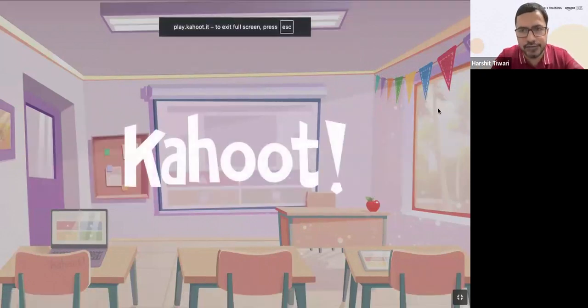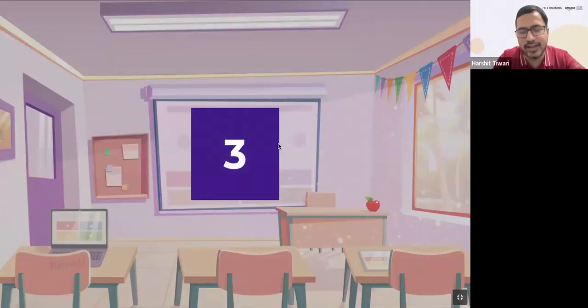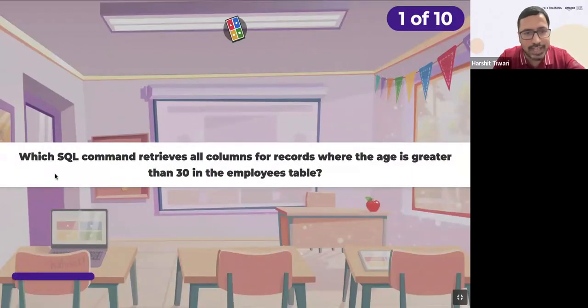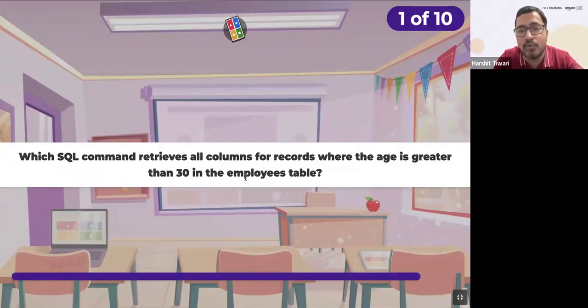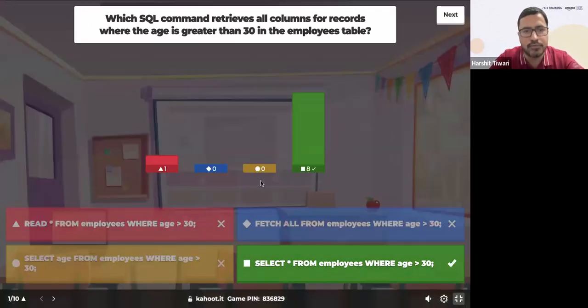And here we have the first question. SQL fundamentals. That's not the question, that's the topic. 3, 2, 1, and let's go. Which SQL command retrieves all columns for records where the age is greater than 30 in the employees table? Read star from employees where age greater than 30. Fetch all from employees where age is greater than 30. Select age from employees where age is greater than 30. Select star from employees where age is greater than 30. Which of these options?